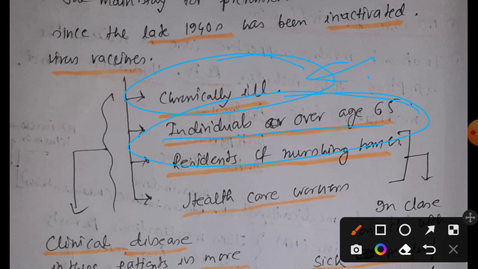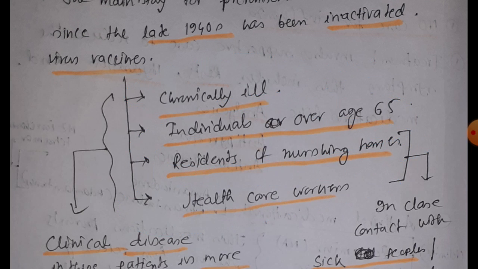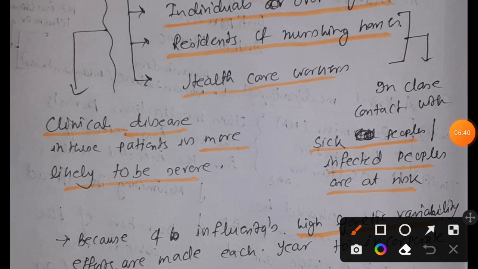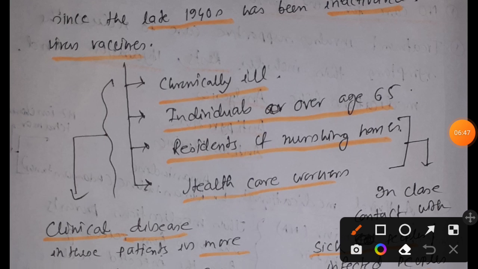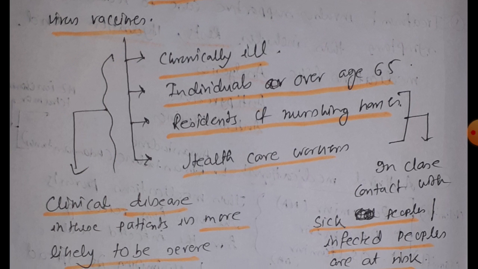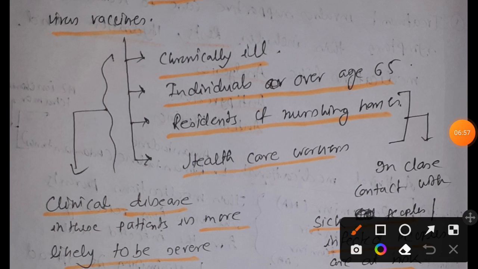Okay, and residents of nursing homes and healthcare workers are at risk, right, because they are in close contact with sick people or infected people. So we should apply vaccinations to this group of persons, because if unfortunately some of them develop the disease, then the clinical disease will be severe.